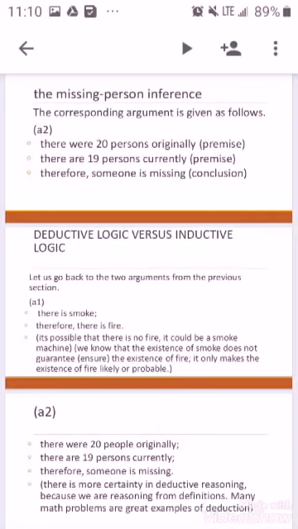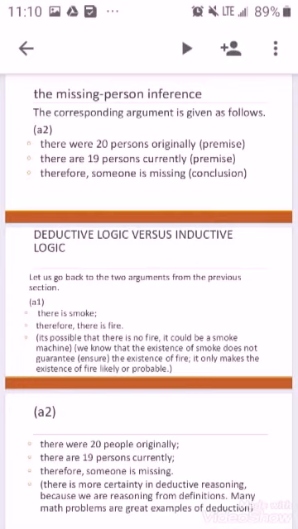A2. There were 20 people originally. There are 19 persons currently. Therefore, someone is missing. There is more certainty in deductive reasoning because we are reasoning from definitions. Many math problems are great examples of deduction. Example of a deductive argument.